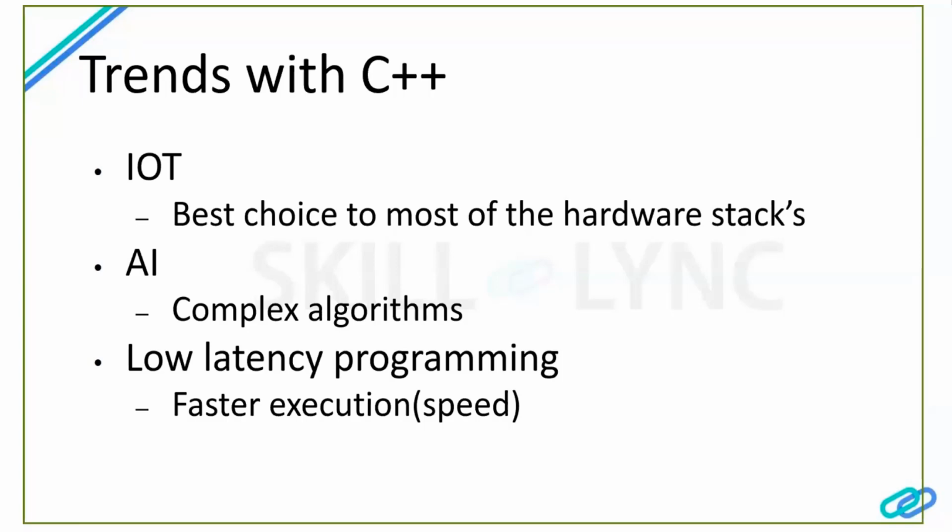As an example, this is the concept from OOPS, so we'll see about it. We'll see some of the examples in the upcoming slides. So what are the libraries which have been done through C++ for the AI industry? Then moving forward, low latency programming.